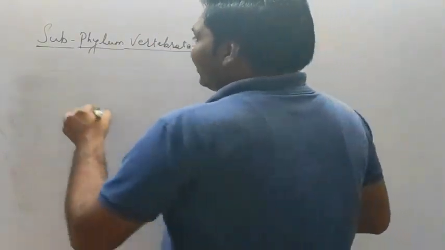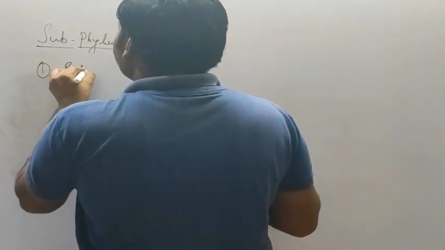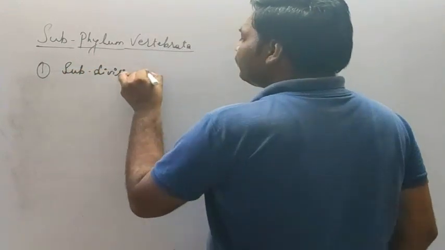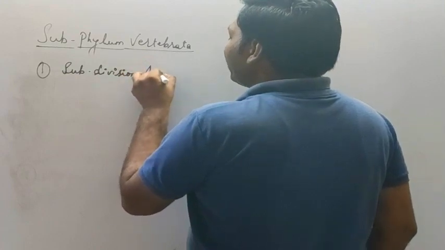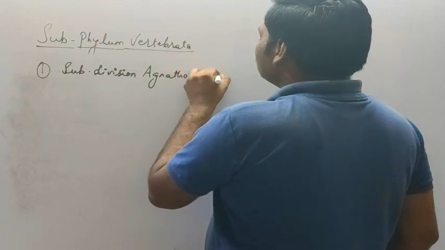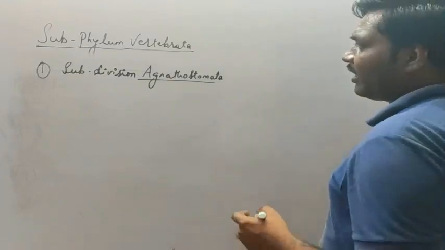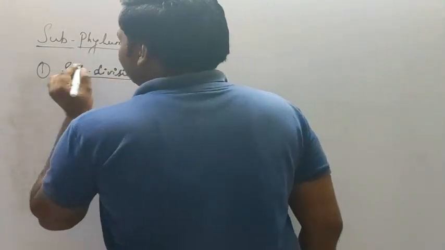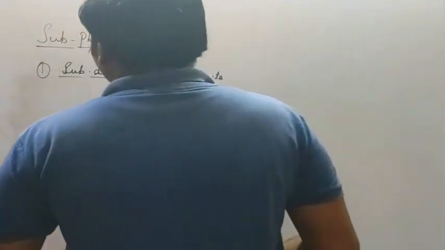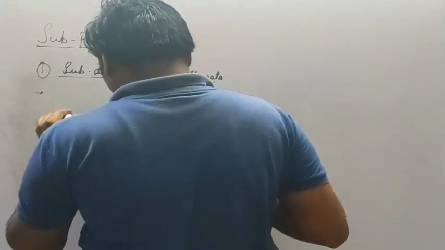So let's start with the first, that is subdivision Anathostomata, which can also be referred to as Agnatha or Anatha. So here let's see the general characteristic features of the subdivision Anathostomata. So here we'll write the general characteristic features.